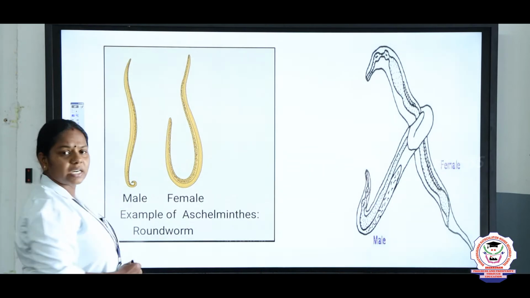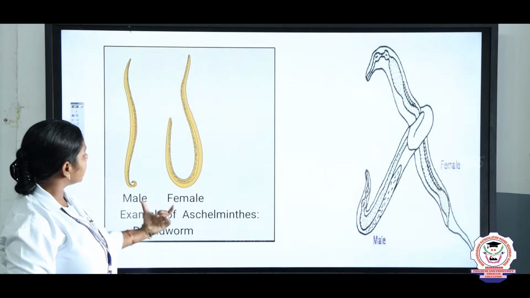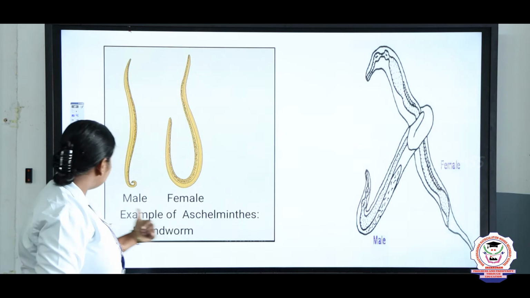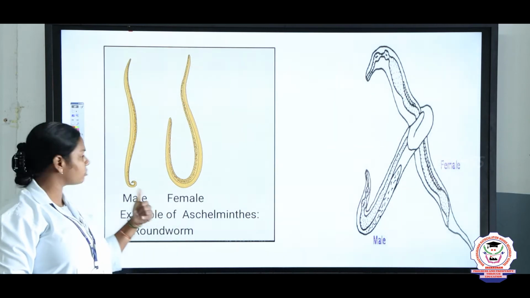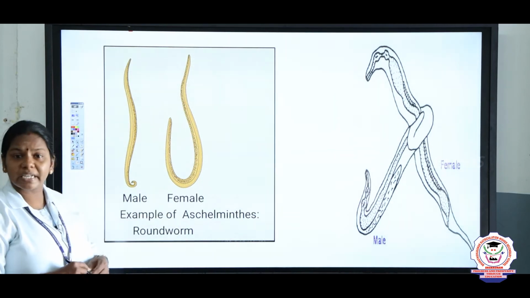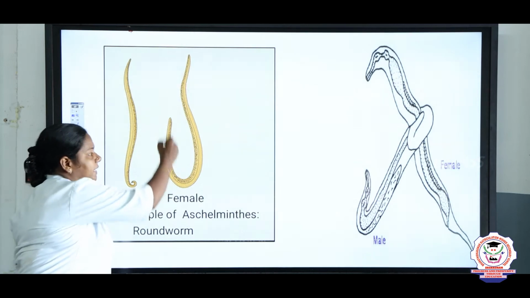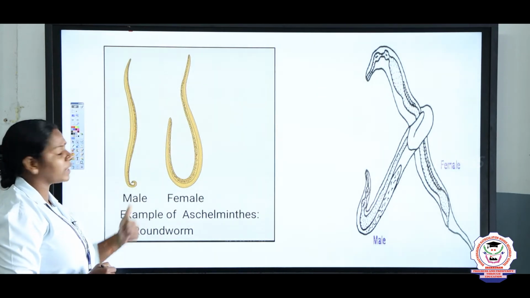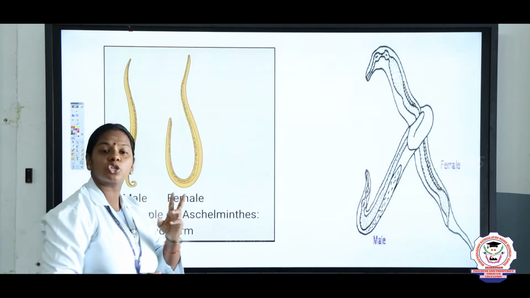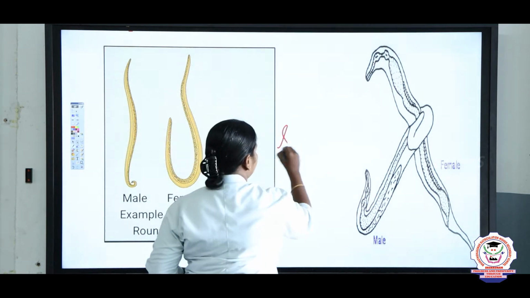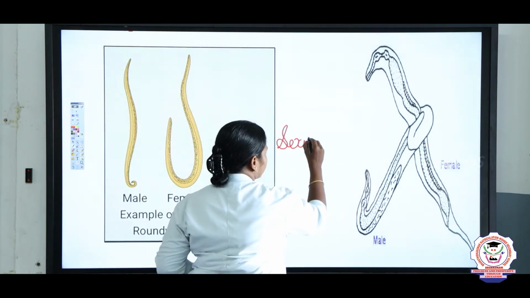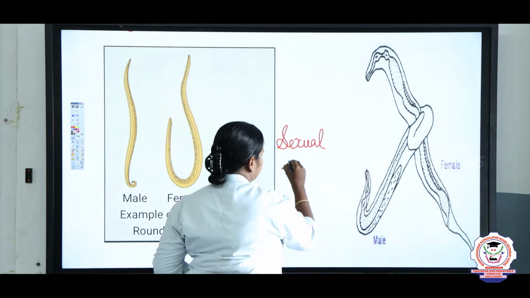And now we are going to study reproduction. Here we can see the male and the female. When compared to the male, the female is larger in size and the male is curved at its end. So here we can say it exhibits sexual dimorphism. What do I mean by dimorphism?